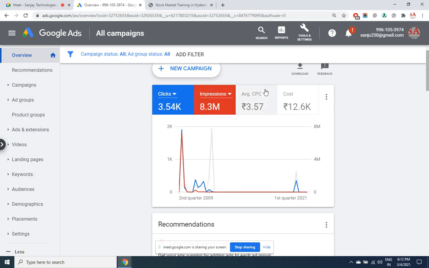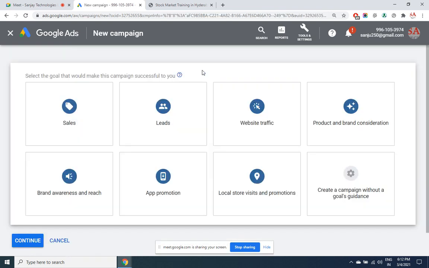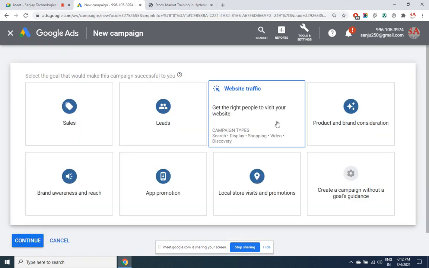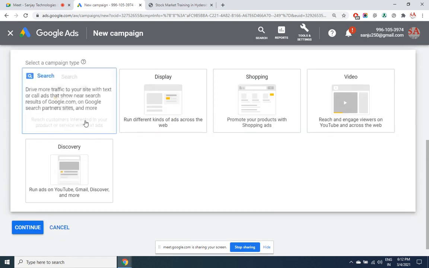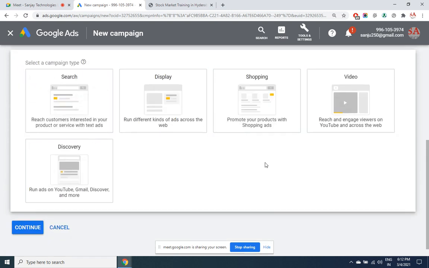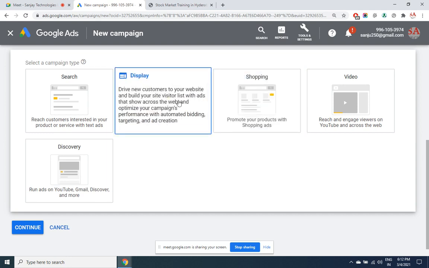Let us see the second campaign. If you remember, we selected website traffic. Inside website traffic, we selected search. So what is search? Ads will get displayed in the search engine. But if you want to display ads on other websites, I told you, you can display ads on your competitor websites. Then select display network. Display network means banner ads. Inside banner ads, you can display text also, but that will come in the form of a banner.